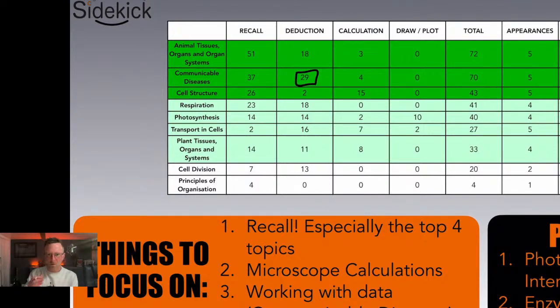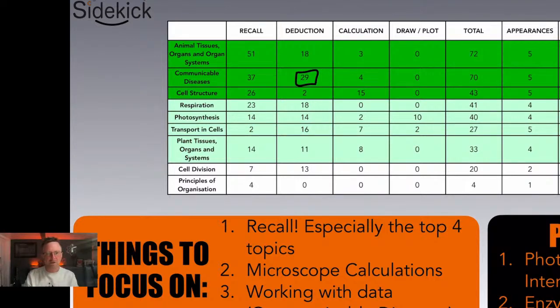Practicing those questions, working with data, and Psychic can absolutely help you with that and teach you the tips and tricks in order to get better at answering these deduction style questions, okay? Because normal revision resources, they focus on this. They just give you information. What you're not doing is practicing questions, and that is what's going to get you the best grade you can get when revising, okay? So they're the top 3 things I would recommend for Biology Paper 1.